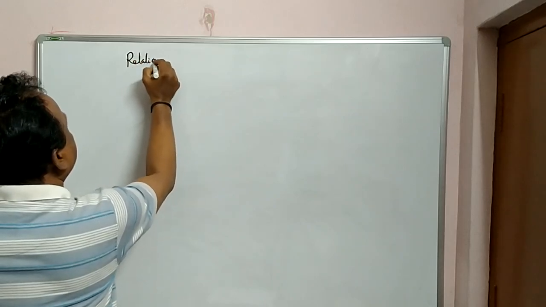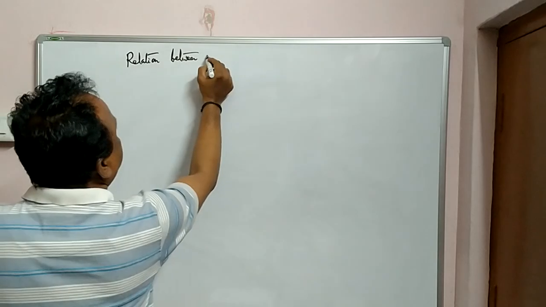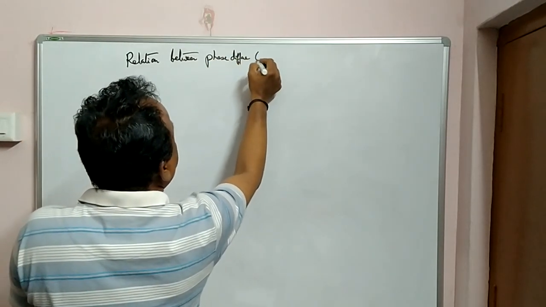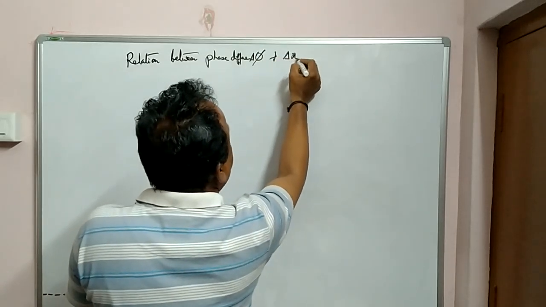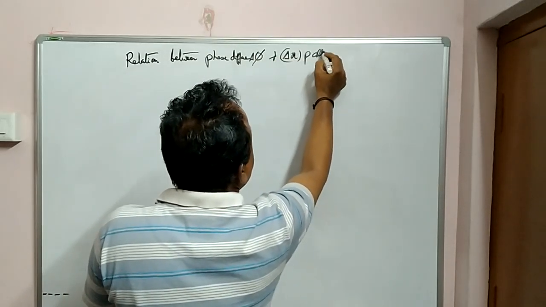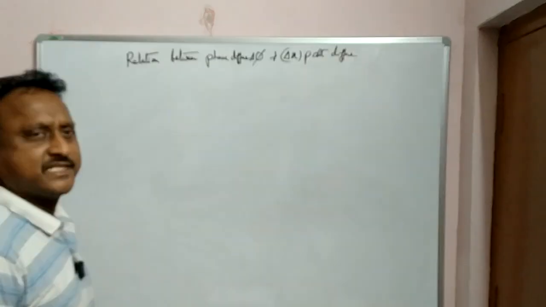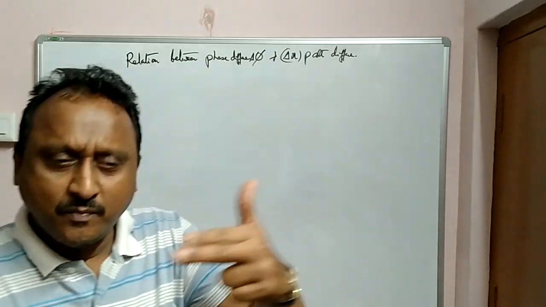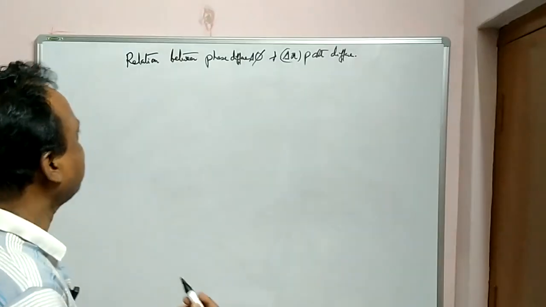Relation between phase difference phi or delta phi and delta x, path difference. Phase difference means the angle between the two waves. Path difference means how much distance it is maintaining between the first wave and the second wave.